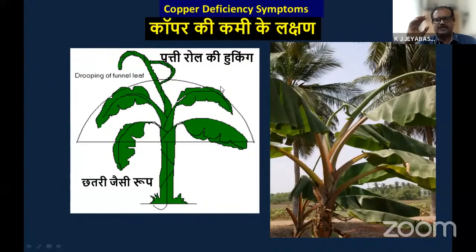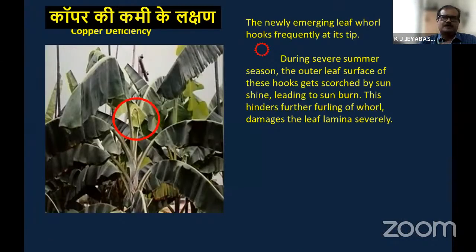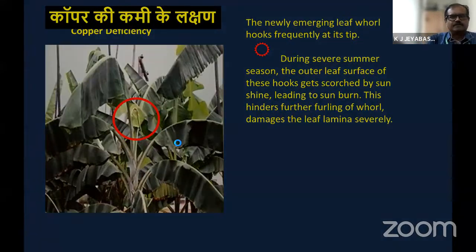We have to keep the banana plant with a sufficient quantity of micronutrients. Otherwise, we will face this type of problem. Next, this is another view of copper deficiency. You see this choking of the leaf, it is taking place because of this copper deficiency.